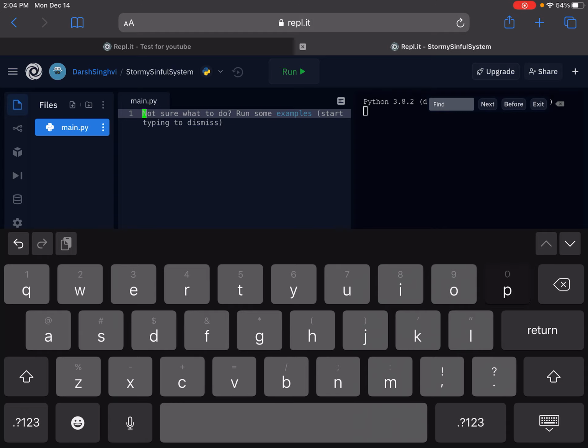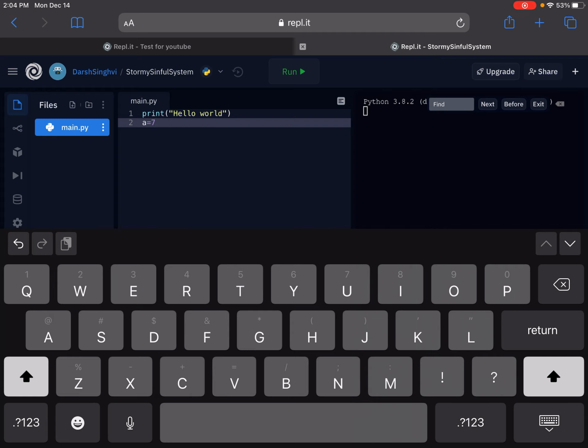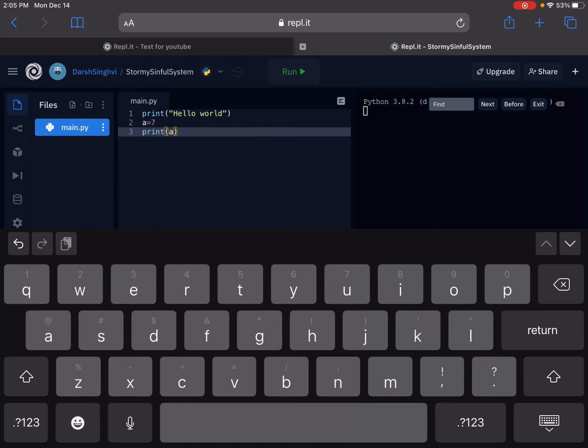So to print something out, you just do print. If it's a number, then you directly put your number in. Or if it's a string, which is basically words and letters, then you put either single quotation marks or double quotation marks, it doesn't matter. Then you just write whatever you want to write. Then to name a variable, you put any name, equals, and then you define it. So do print A. Okay, that'll work.